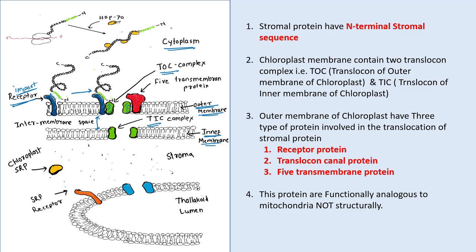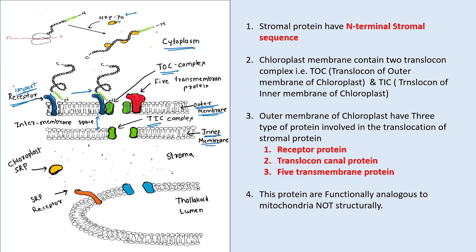So as we have discussed, after the synthesis, the HSP70, that is the cytoplasmic HSP70, binds to this polypeptide chain and maintains the unfolded state of the polypeptide chain and prevents it from misfolding. Similar to the mitochondrial targeting proteins, they have an N-terminal signal sequence.